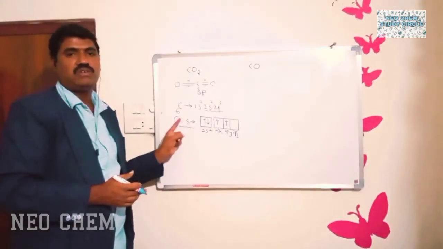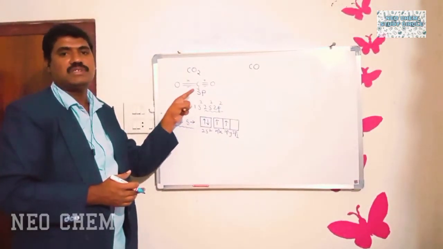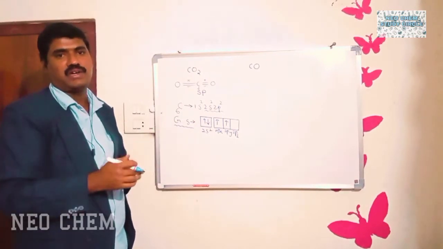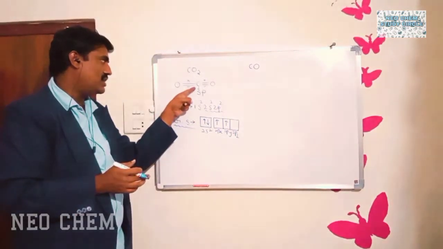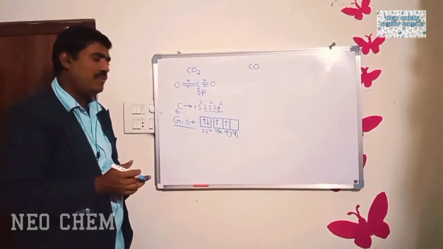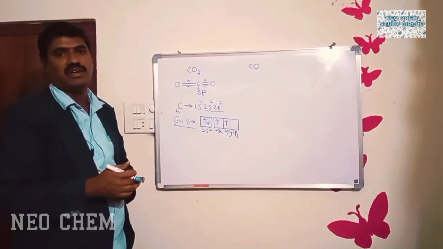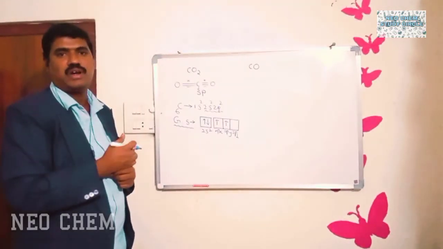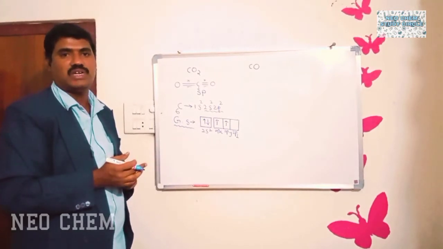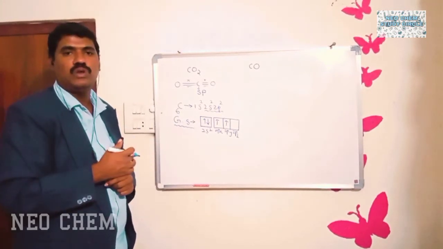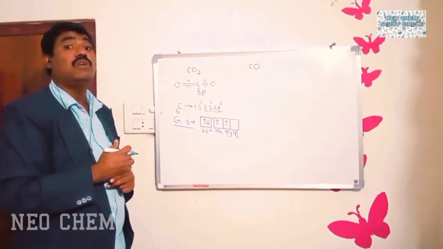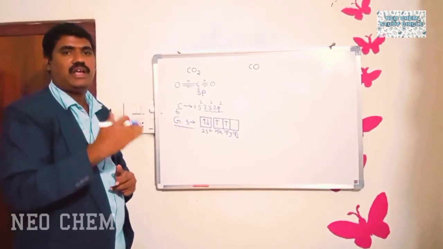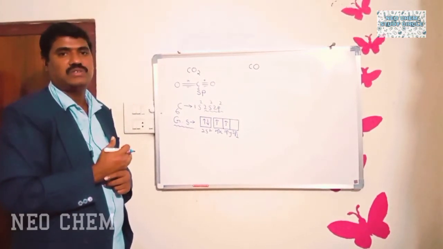According to valency it should have 4, but there are not 4 unpaired electrons in the ground state configuration. Then what do we have to do? We have to excite the ground state configuration to get 4 unpaired electrons.